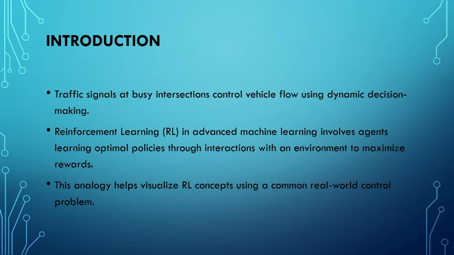So, introduction. Traffic signals are crucial for safety and efficiently managing the flow of vehicles where multiple roads intersect. Reinforcement learning, a branch of machine learning, involves an agent learning to make optimal decisions by interacting with its environment. Think of the traffic signal system as an agent that learns the best way to control traffic lights to keep things moving smoothly.